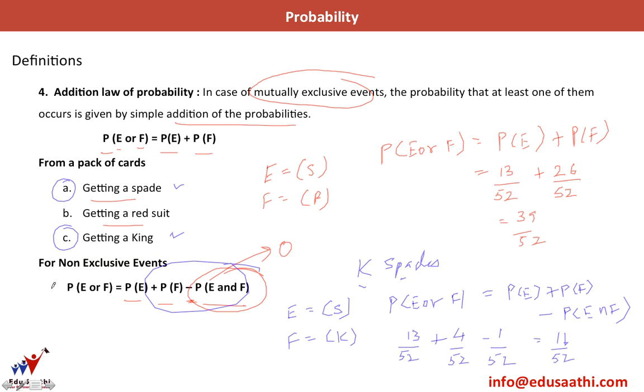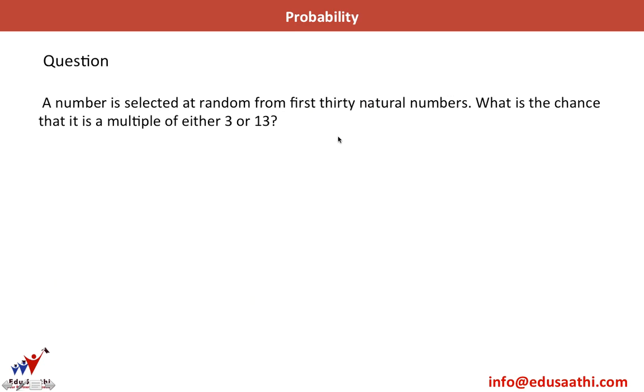So remember this formula. In case they are mutually exclusive events, then P of E and F would definitely be 0 because they cannot occur together. So you don't need to actually remember both formulas, just remember this one and put 0 for P of E and F if E and F are mutually exclusive. Let's try out a question on this.